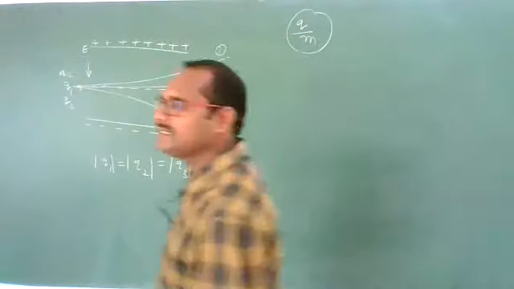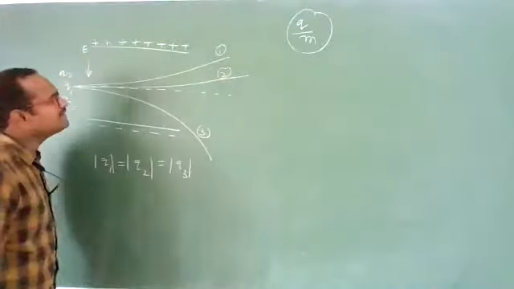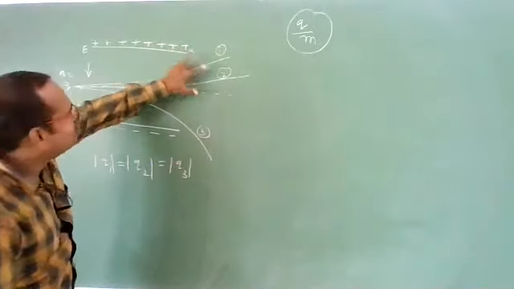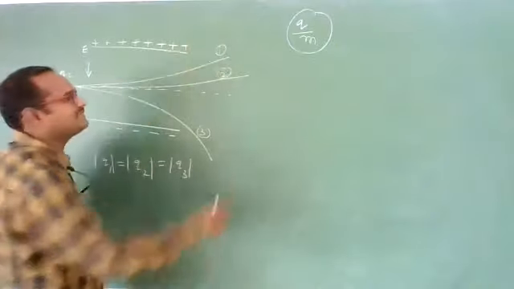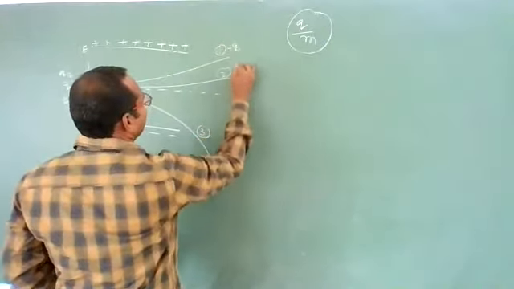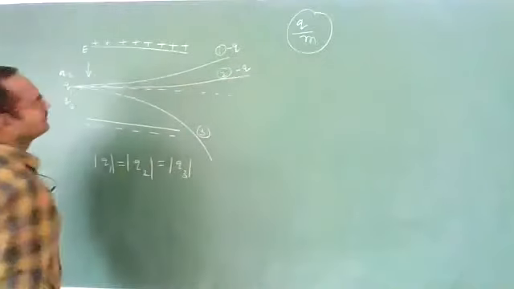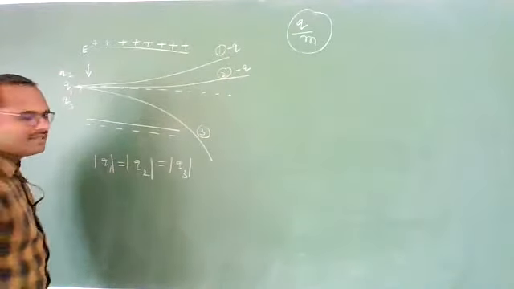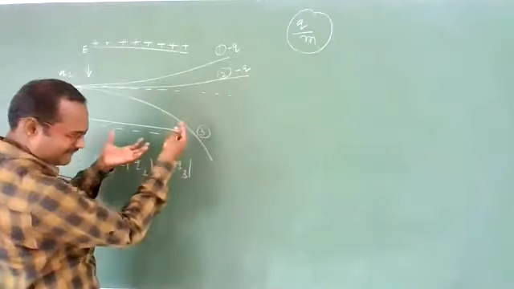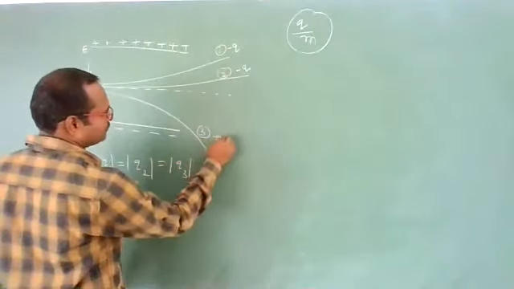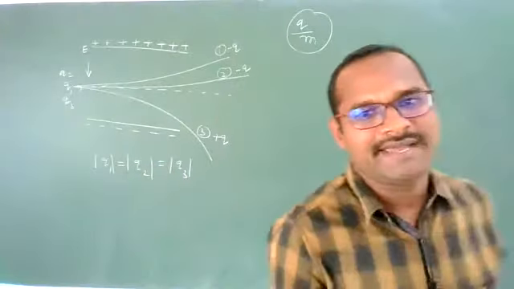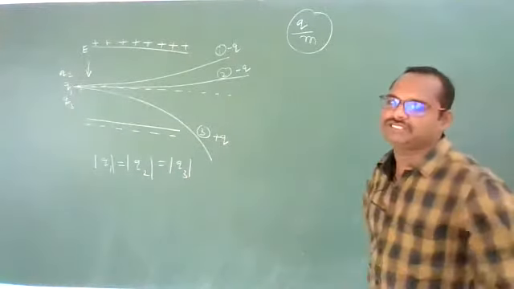Yes, let us see the nature. See, this is the positive plate, and these two charges are deflecting towards it, which means they are negative charges. The first one is a negative charge and this is also a negative charge. Clear? And the third one is deflecting towards the negative plate, which means it is attracted by the negative plate, so it should be positive. The third path indicates it is a positive charge, and the first and second are negative charges.